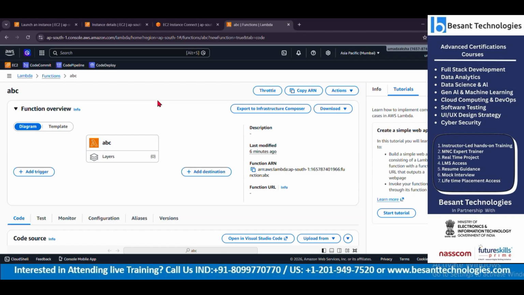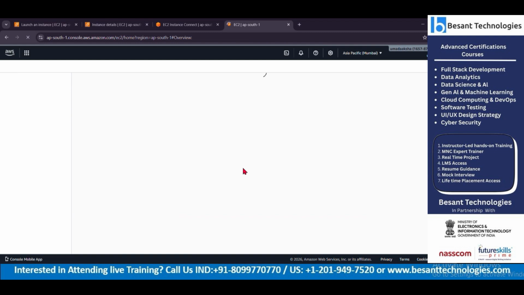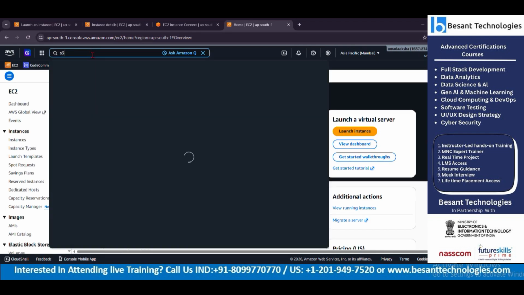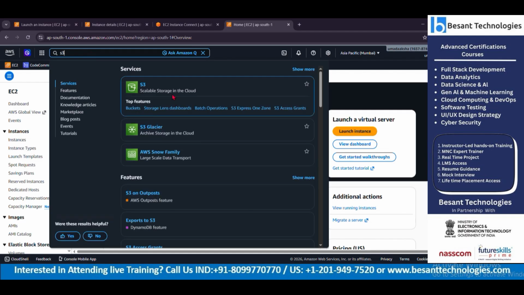So now, let me continue and share the PPT. As we have done till now here, AWS has something called S3. S3 is a virtual cloud